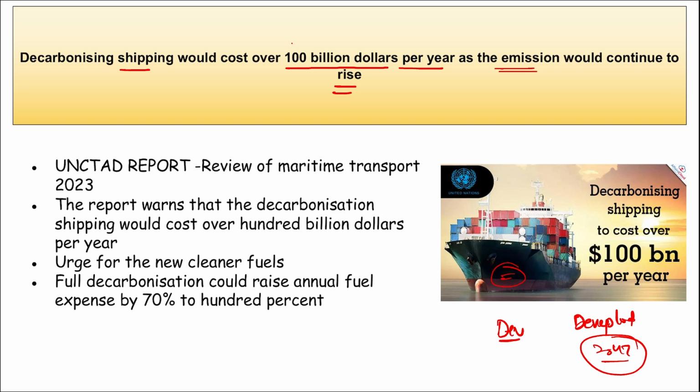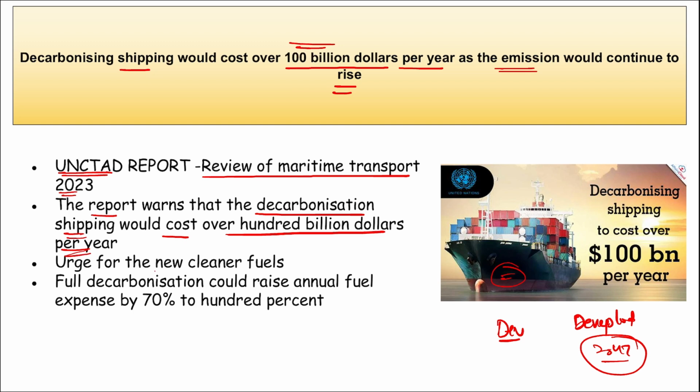Because of which they create a lot of pollution, and in order to decarbonize this shipping industry, it is expected that it will cost over $100 billion per year as the emissions would continue to rise. For this, a report was released by UNCTAD, the Review of Maritime Transport 2023. This report warns that decarbonizing shipping would cost over $100 billion per year.